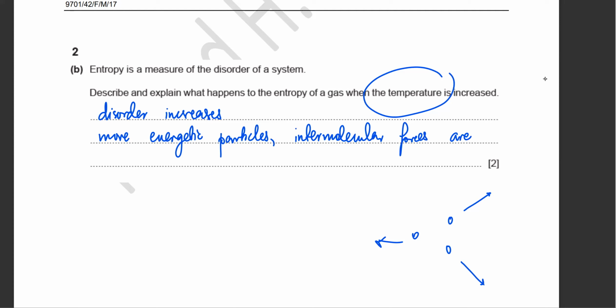Not only are the forces broken, but the gas particles are energetic, so they exert pressure on the outside walls of the container as well. So the gas expands, which is why disorder is created.